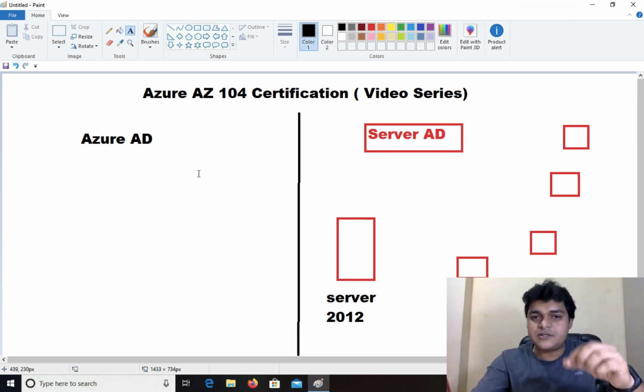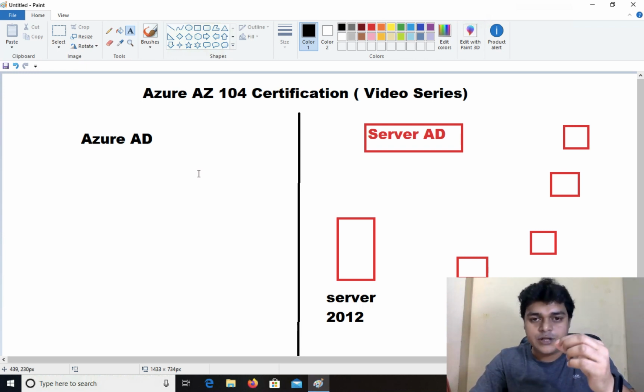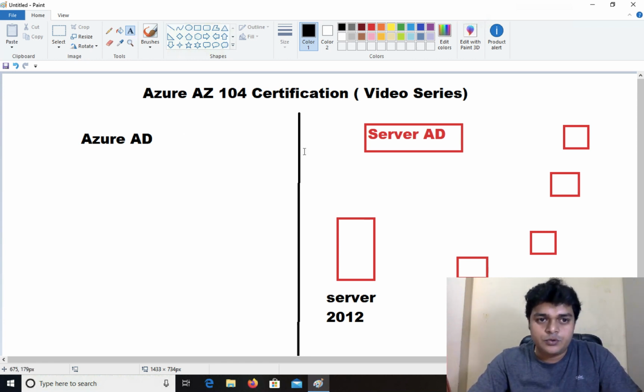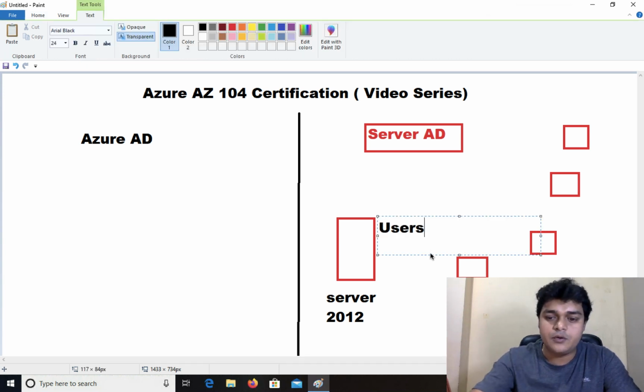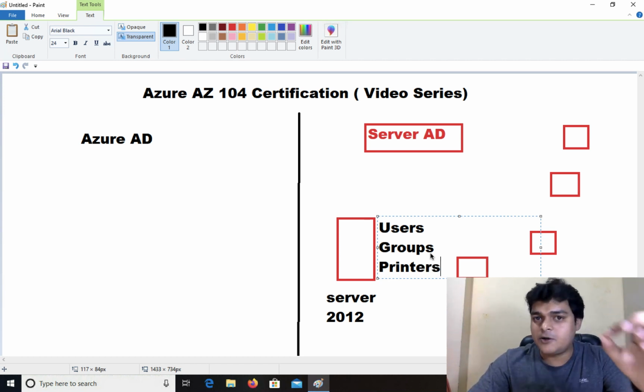Firstly, I'm going to describe some basic information related to the on-premises Active Directory, and we will compare the same objects with our Azure Active Directory. You need to create multiple objects: you can configure your users, create your groups, and configure your printers. All of these are objects.